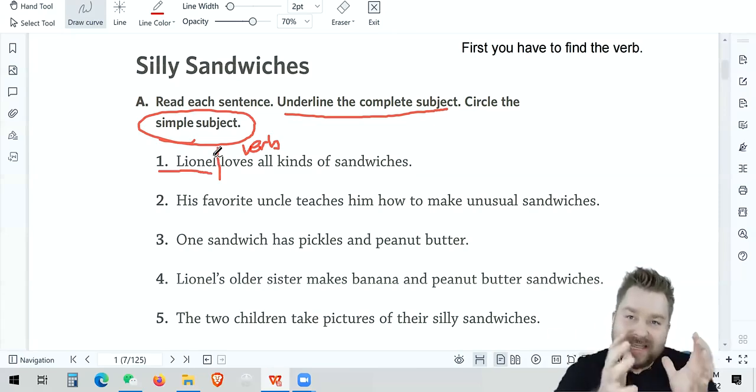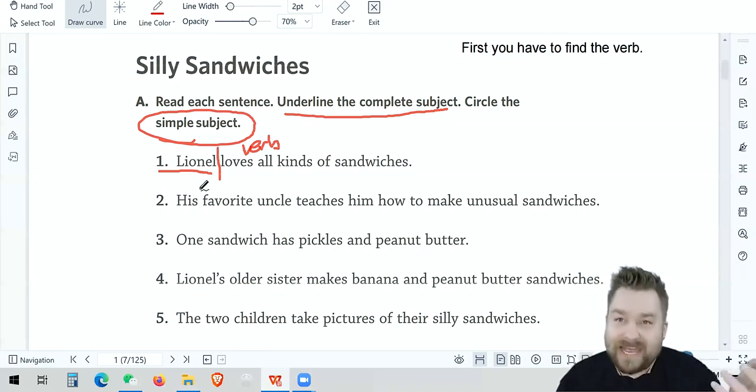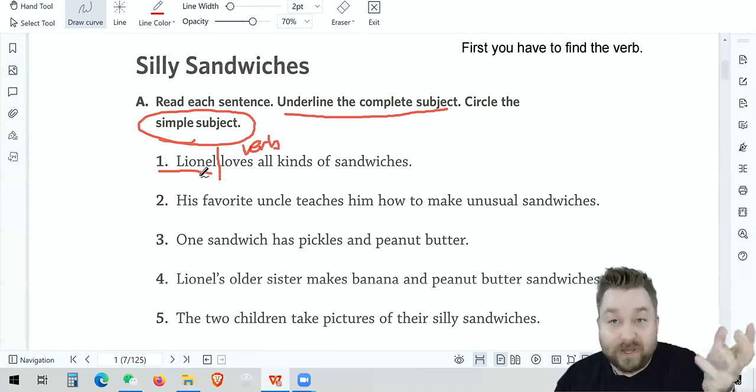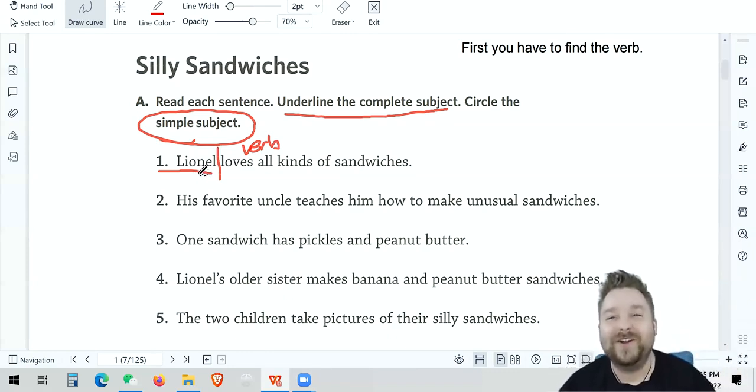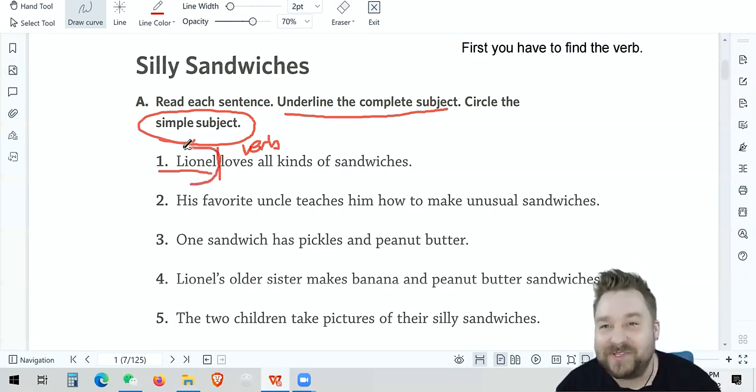It's the word in that subject that the sentence is about, right? What is doing something? Remember that do for the verb? Well, here, who does it? Lionel. So we know Lionel is our main subject, right? Well, there's only one word here, so it's kind of hard to explain. Let's just circle Lionel because we know Lionel is our simple subject. It's the only one there.